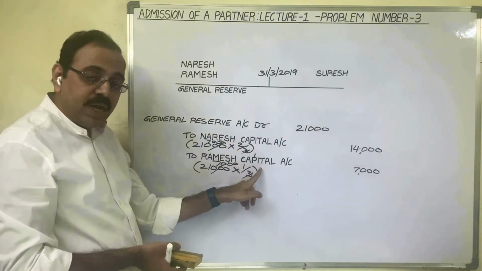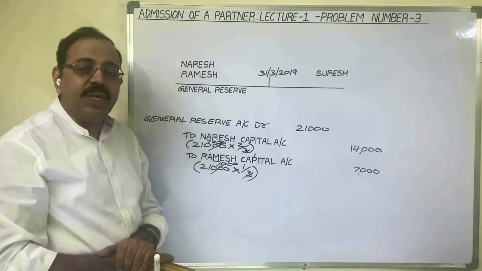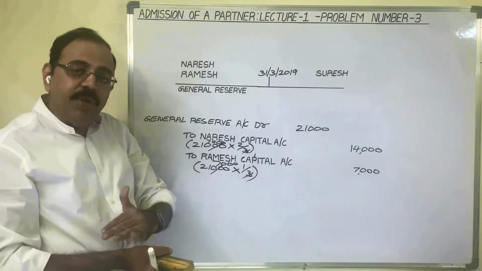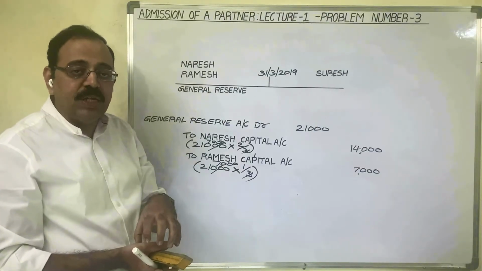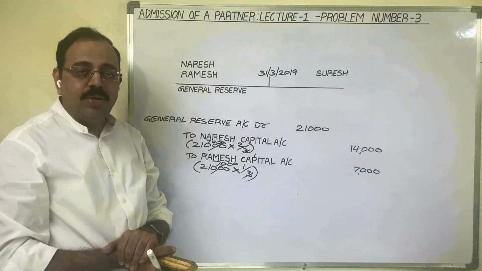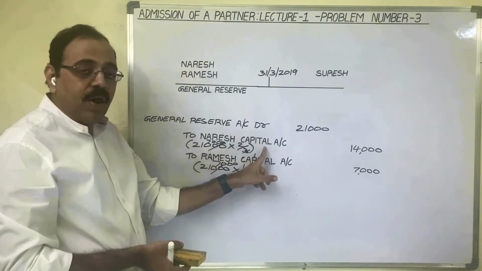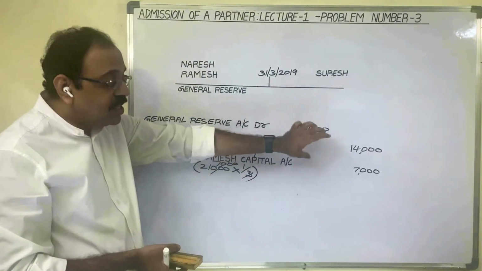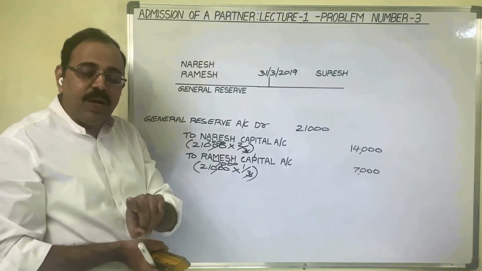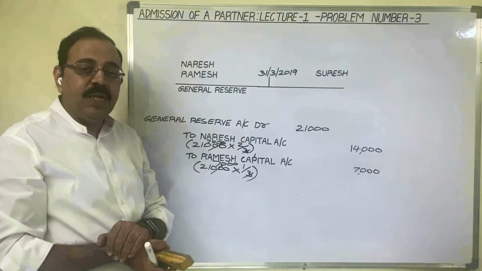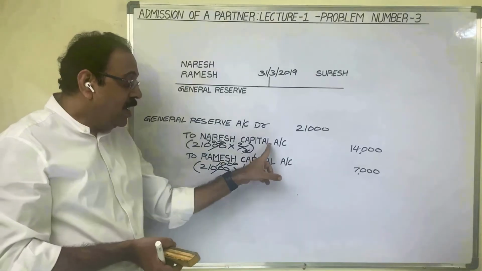And why capital accounts are credited? Capitals come under liability side now. As per business entity concept, owner is separate, firm is separate. So when owner brings capital into the firm, our assumption is from outsider we are taking loan. So capital is also a liability. To old partners' capital accounts, we are adding their share in general reserve. So capital amount increases. Capital is a liability. Liability shows a credit balance and we want to increase that liability amount. Therefore, again we have to credit capital accounts.